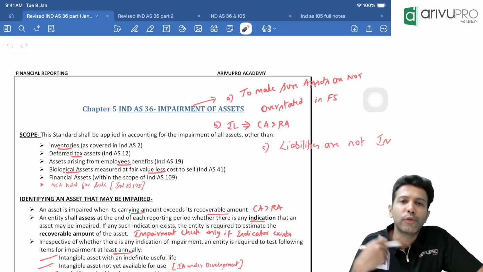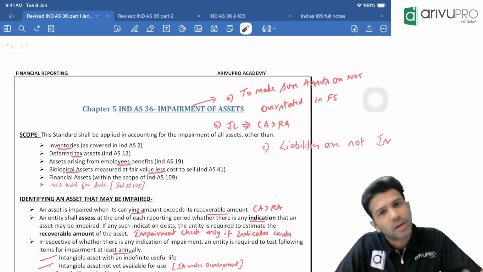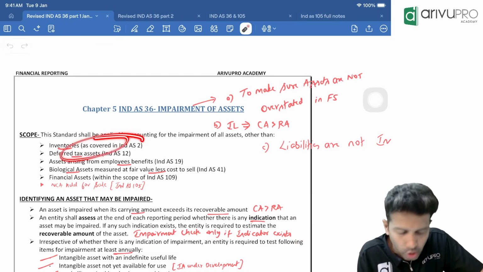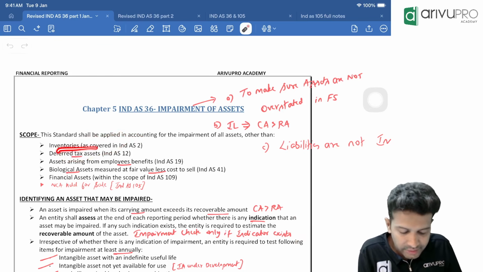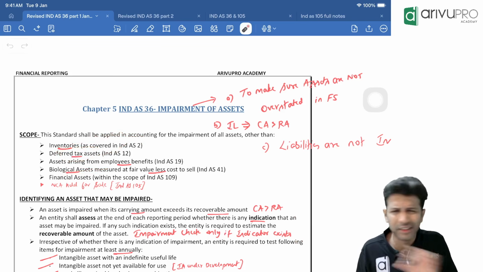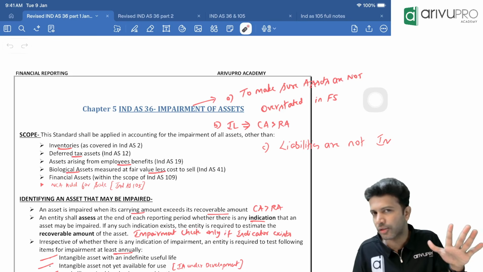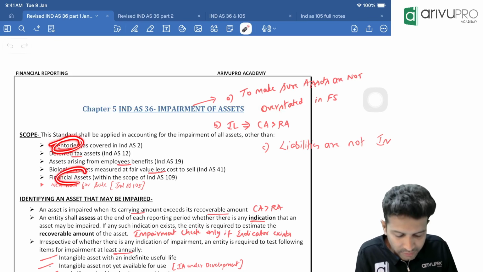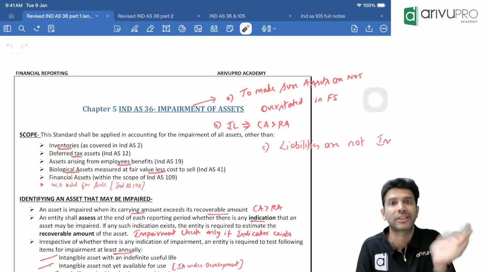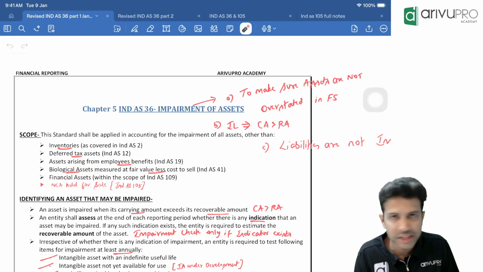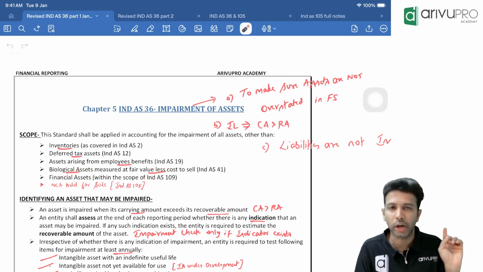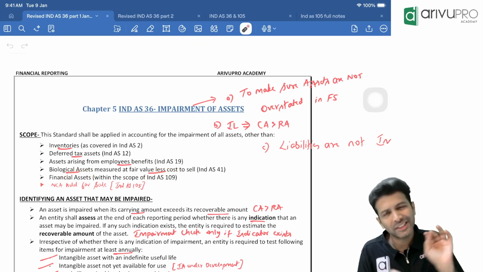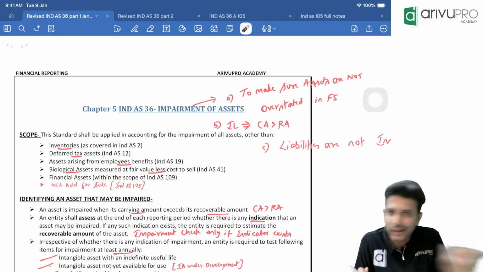So first, if you have any current assets, could be a debtor, inventory, prepaid expense, whatever, they are not impaired. Inventory, debtors, etc., are not impaired. Basically, whatever current assets you have, you will not apply the Ind AS 36 standard. That goes for inventories and financial assets, meaning debtors, cash, etc. We'll learn more about financial assets in Ind AS 109 after maybe 4-5 days. So in a simple thumb rule, all the current assets are not impaired.